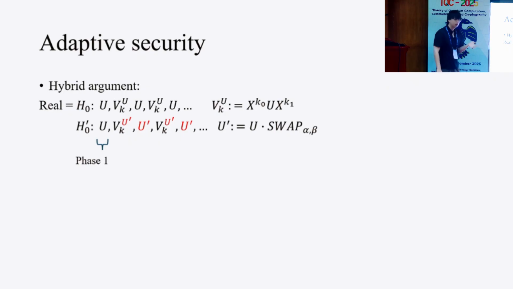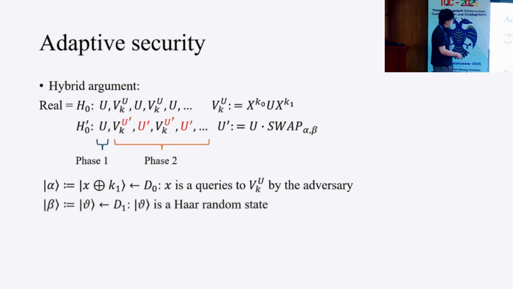After that query, we view it as phase 2. Alpha and beta are defined in this way, but for now you don't need to care about them. By just applying the unitary desampling lemma, we show that H0 is close to H0'.